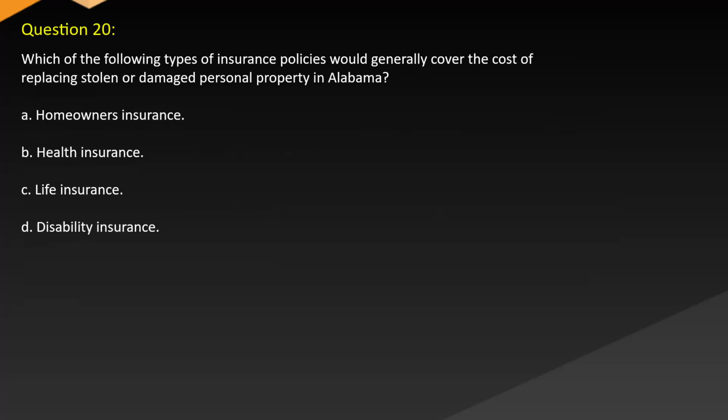Question 20. Which of the following types of insurance policies would generally cover the cost of replacing stolen or damaged personal property in Alabama? A. Homeowners insurance. B. Health insurance. C. Life insurance. D. Disability insurance.